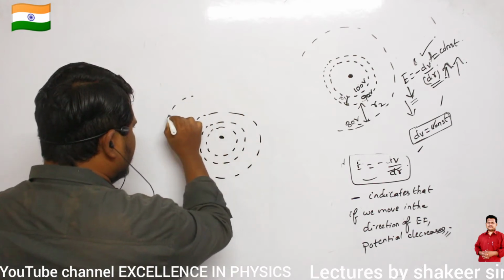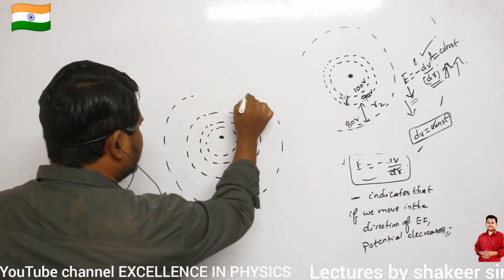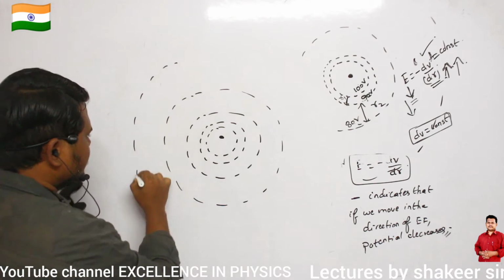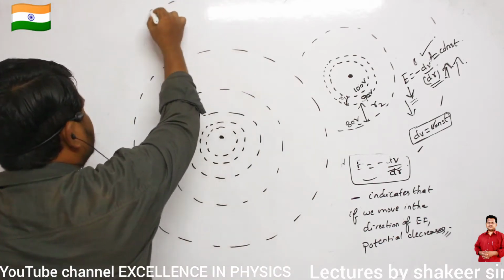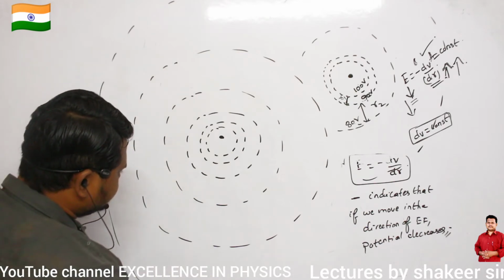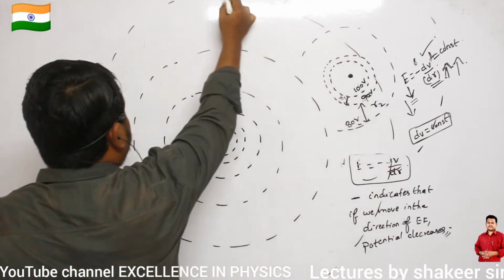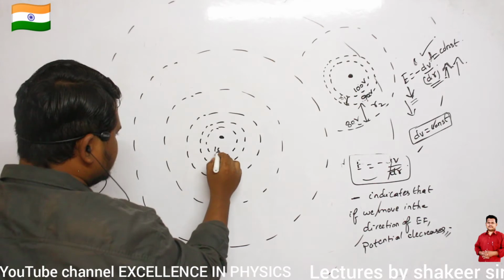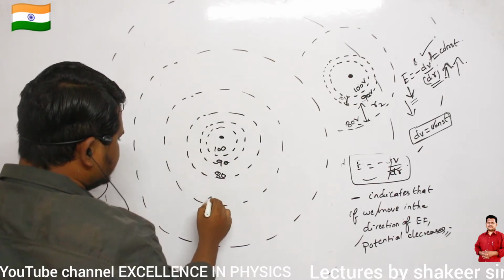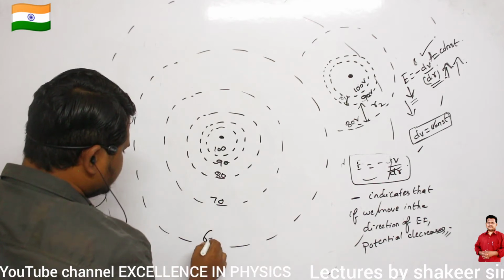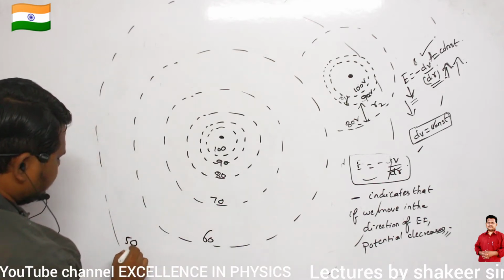Then as I move away from this point charge, distance continuously increases. So this is what is going to happen. The next equipotential surface will be somewhere here. Are you able to understand? So this is 100, this is 90, this is 80, this is 70, this is 60, and this one is somewhat 50 volts.